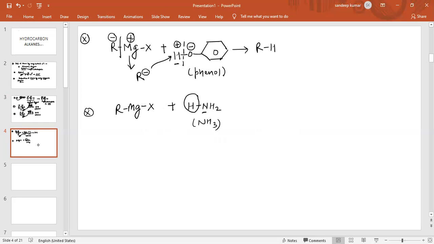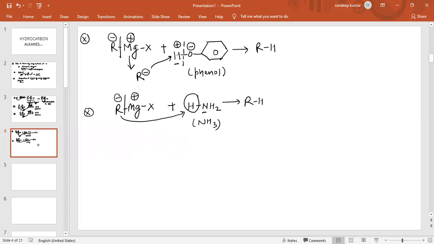Now again, the bond of Grignard reagent will break in such a way that magnesium will acquire positive charge and carbon will acquire negative charge. Now this R negative will attach with hydrogen and the product obtained is again alkane. So we can see the different compounds we are taking and we are preparing the alkane.